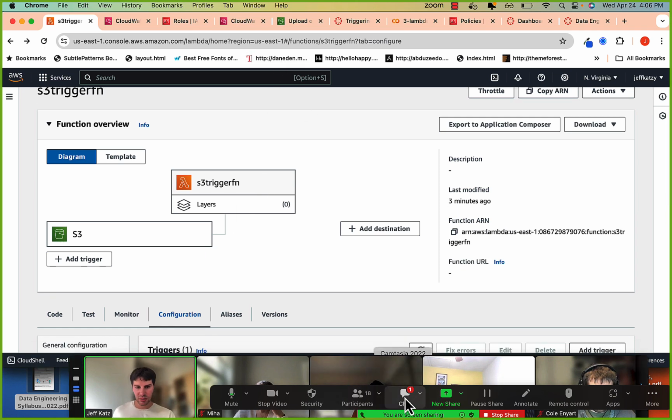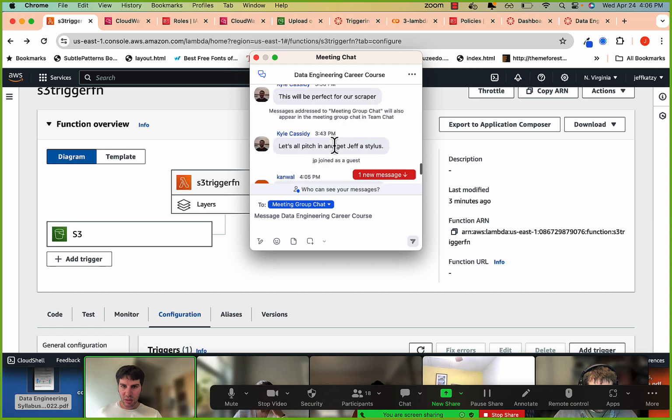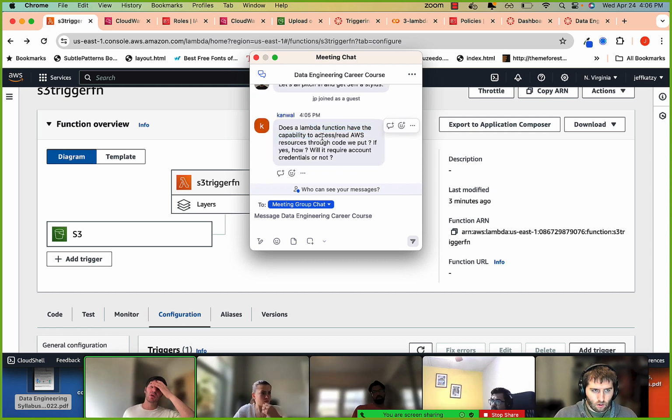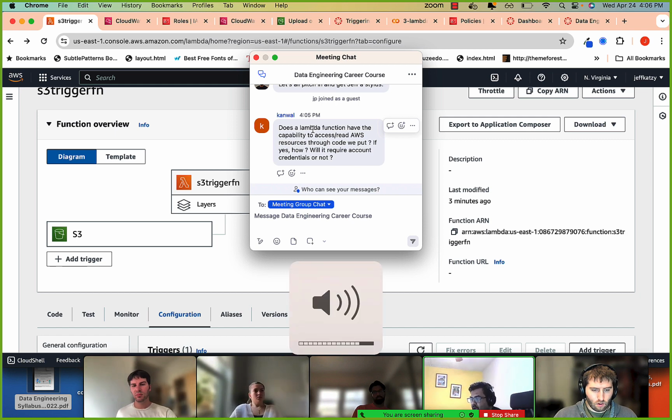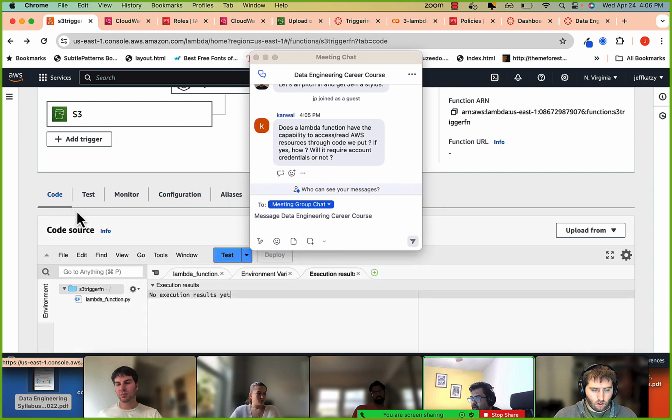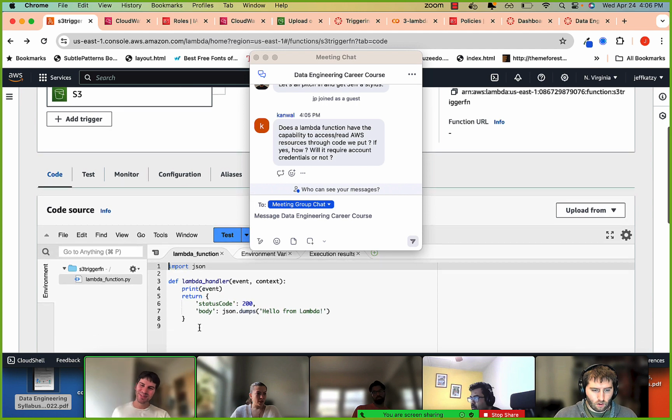Let me see, I think there's at least one question. Does a Lambda function have the capability to access, read AWS resources through code? Can you give me an example of what you're thinking about? Yeah, so in the code we saw for the Lambda function, can we add code for accessing the AWS resources like we have been doing in our previous labs? Yes. In fact, that's what the lab's going to be.